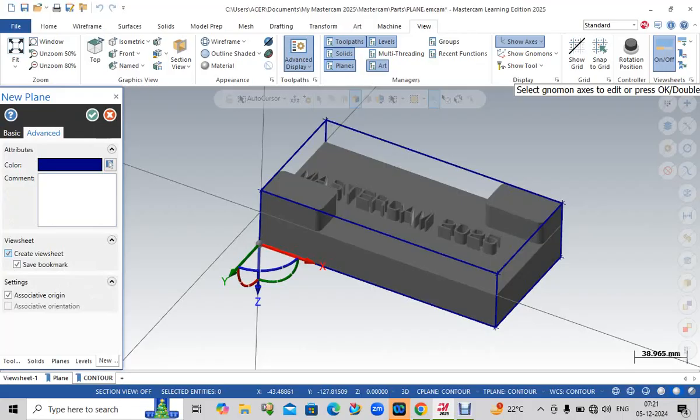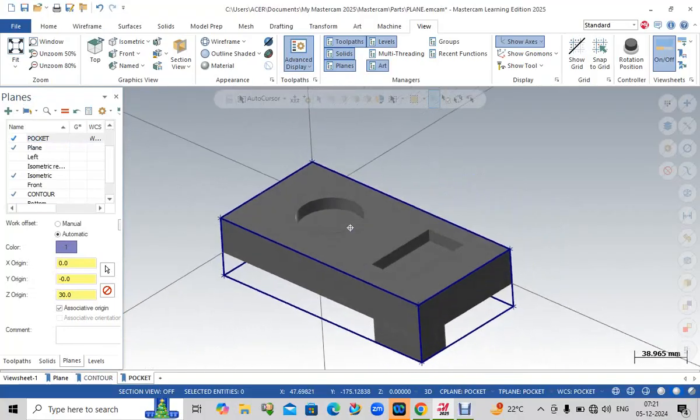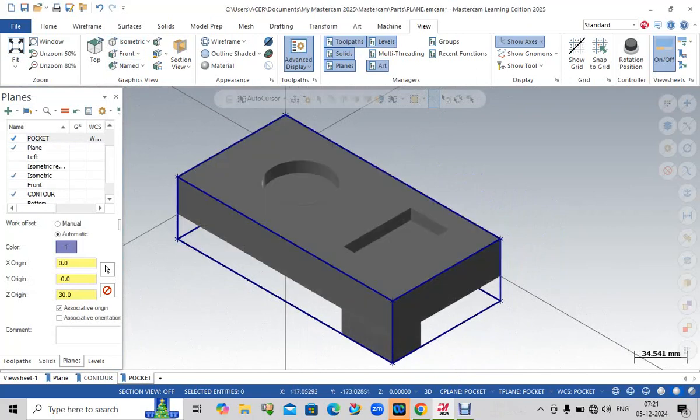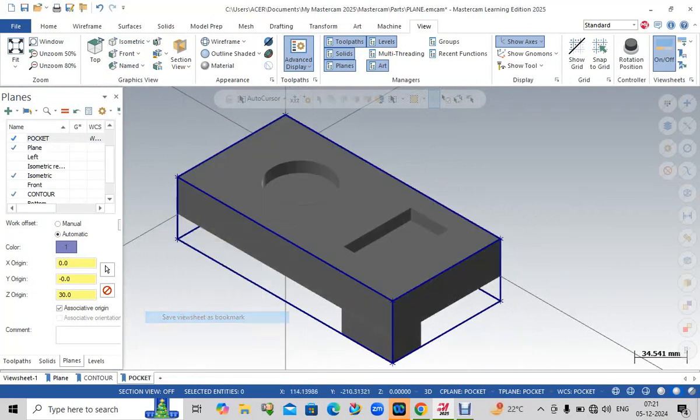In advanced you have to check whether you have clicked both. Then the pocket operation is coming. Now you can rotate as you like, whatever you want to do. Then make it isometric like this. Then you have to right click and save in this way.